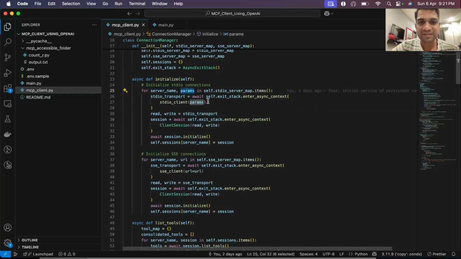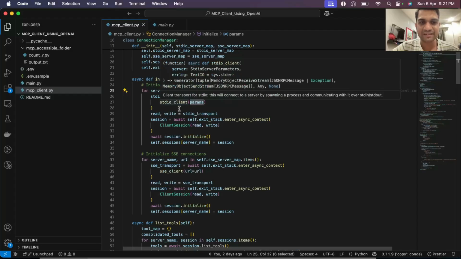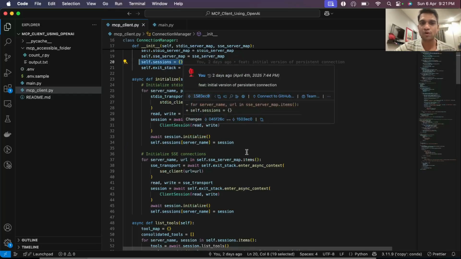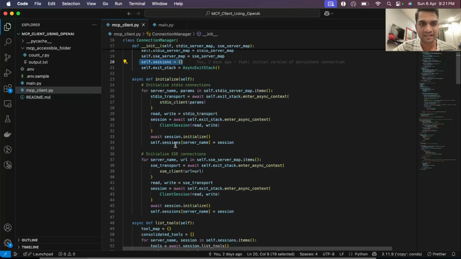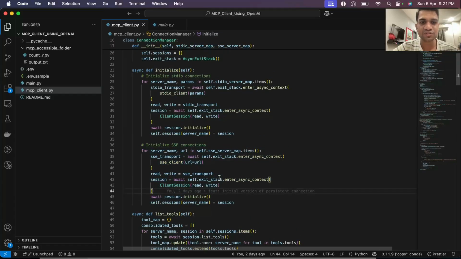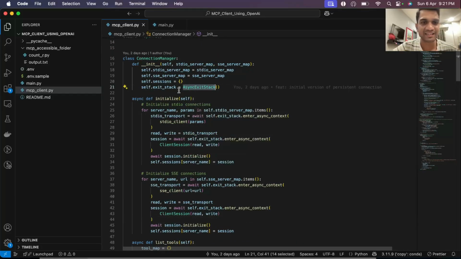And then these are the params that we'll pass. So for stdio, we'll create an stdio client, initialize the session, and save the session in this self.sessions dictionary. So this sessions will hold all the servers that are running stdio, and similarly we'll connect to SSE as well.